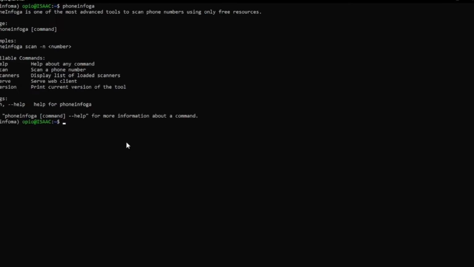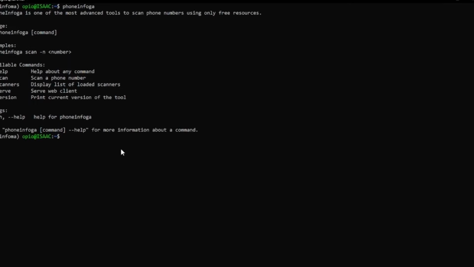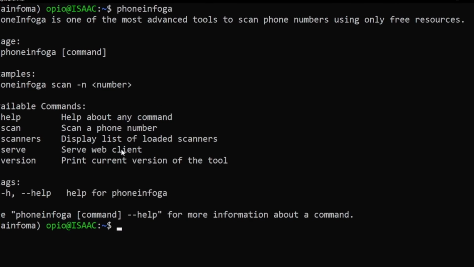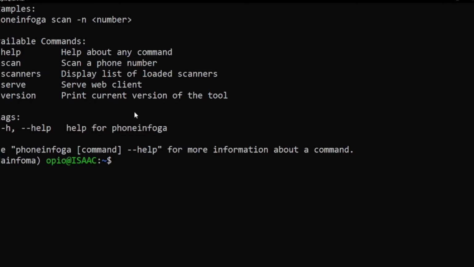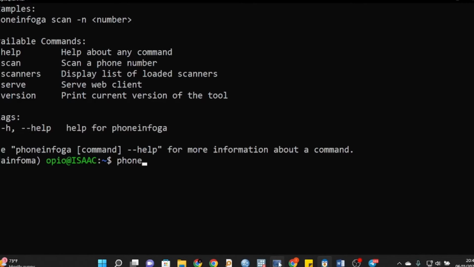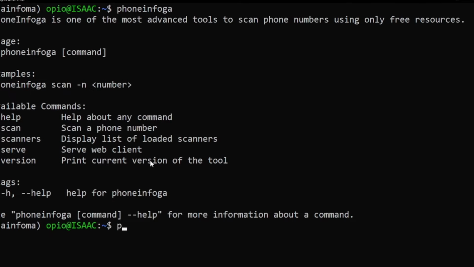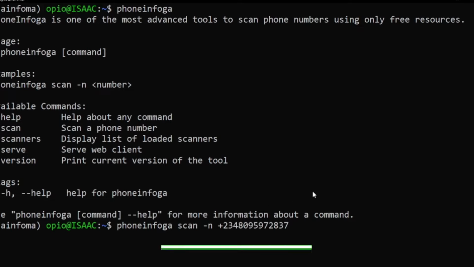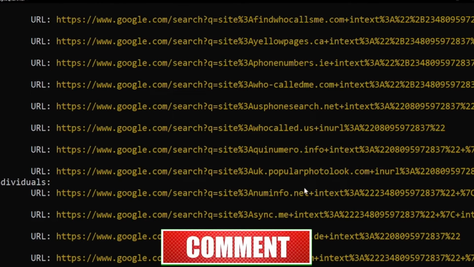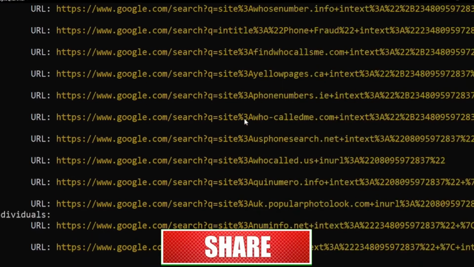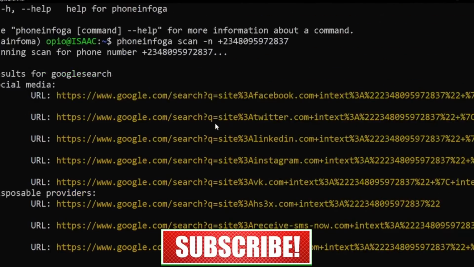Now, if you run that particular program in here, I already ran it, and in case I was then to perform the finding of information about that telephone number, all I am supposed to do is to, let me first copy the telephone number. So this is the telephone number. We have agreed that okay, so I just type phoneinfoga, and then I do scan and then I add the telephone number, and that is it. So when I run, it gives me all this information about that telephone number. It has searched the internet, and I have all this information.